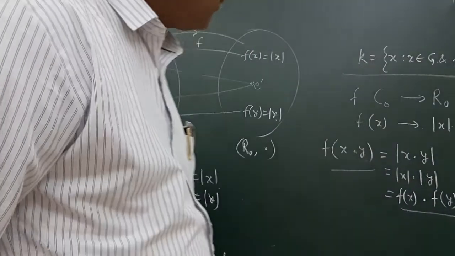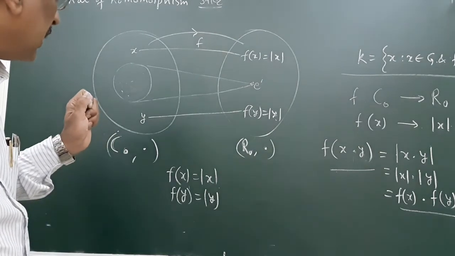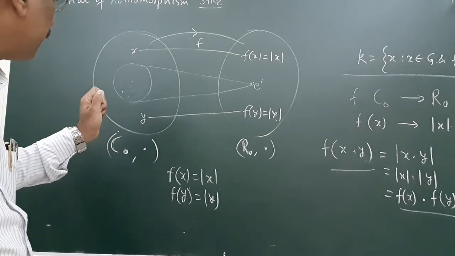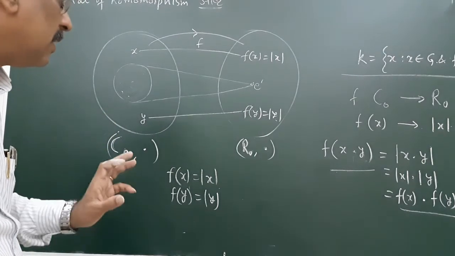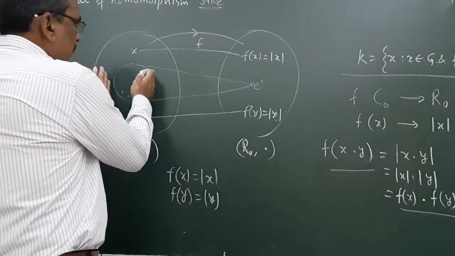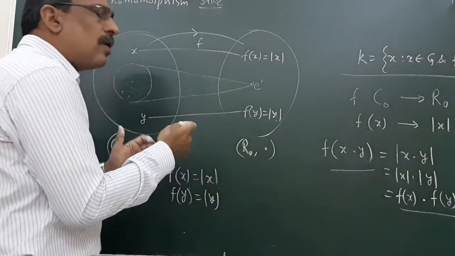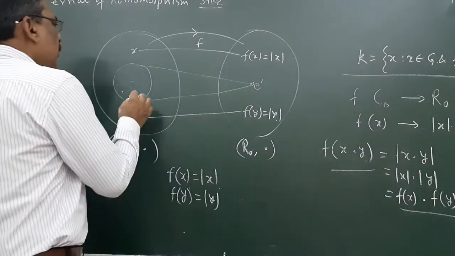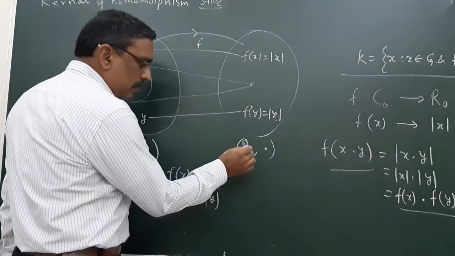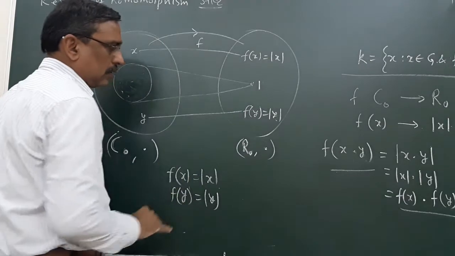Again, let us try to see what is the kernel of this, and whether it is one-one or onto. So what is the identity for this group? In the multiplicative group of non-zero elements, the identity element is 1.